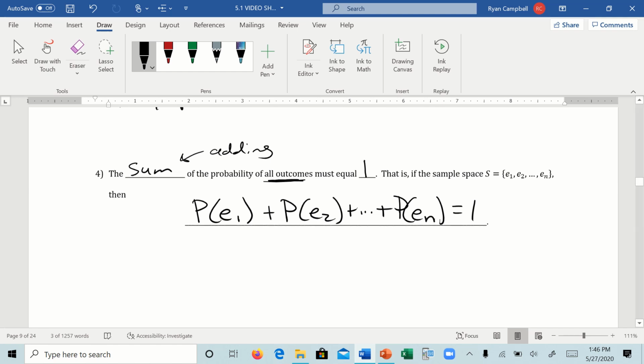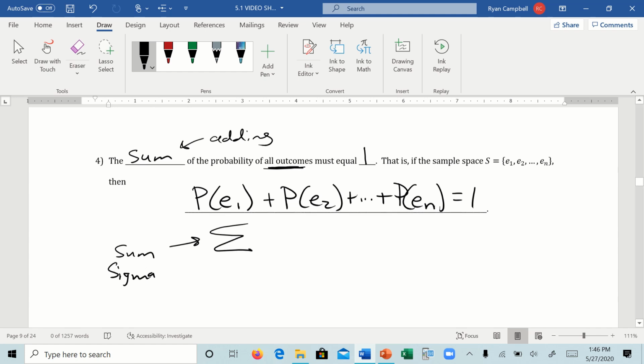Another way you could write this is using this symbol. So this symbol means sum. So that symbol right there, that just means sum. It's a capital sigma, which is a Greek letter. So you could see this potentially on homework or something. Again, don't super worry about it, especially like on a test or something. But this is what this could also be. The sum of all of the probability is 1. Right? So sum, P is probability, equals 1.